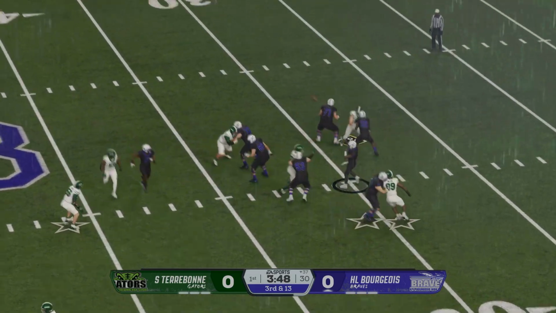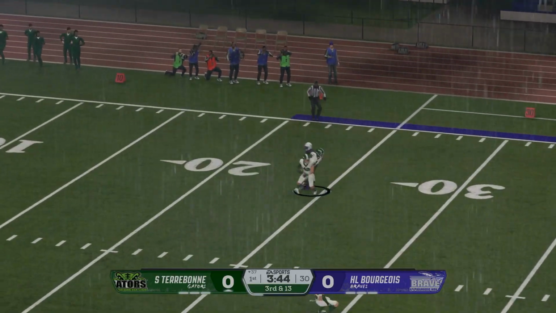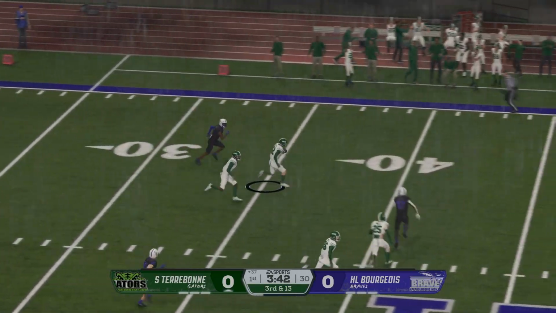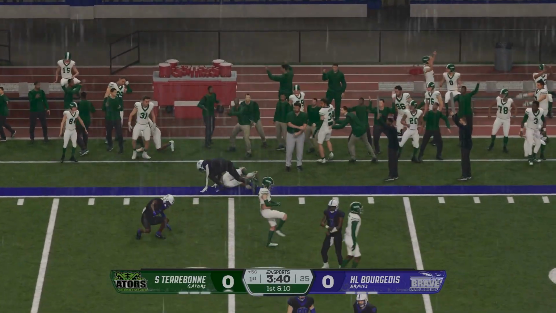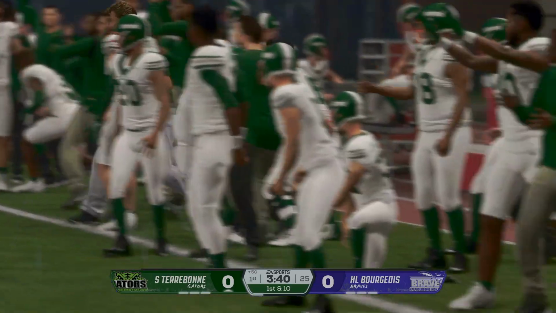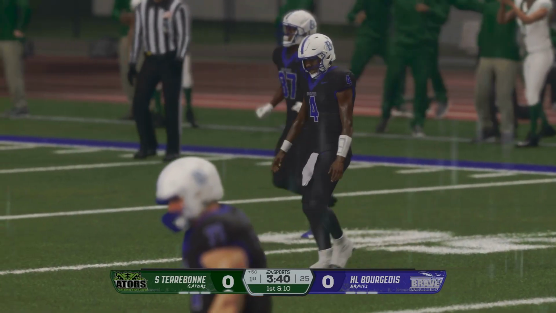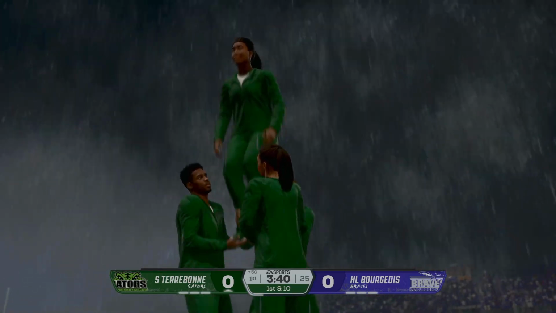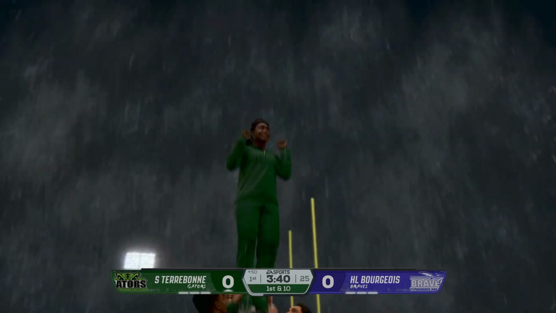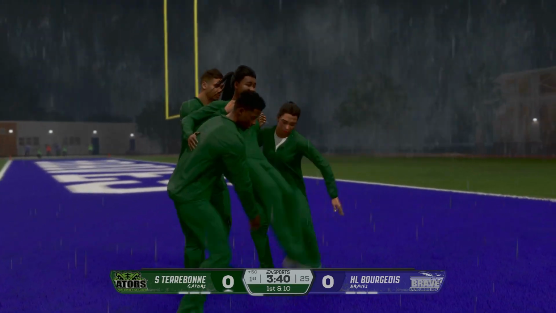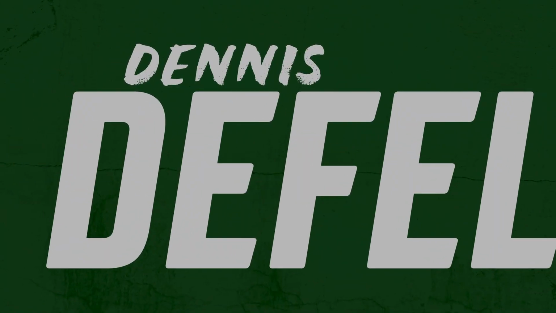Looking to throw, and he needs a bunch. Fires one high and deep. It's picked off, and they ruin the drive with a turnover. What a momentum changer as he makes the interception and then takes the return up to the 50. Sometimes the quarterback puts that zip on it and you can hear it, and sometimes he uses the lob wedge where it takes a little time to get there. That time he used the lob wedge and the defender came in and made the interception. Big play for this defense early.